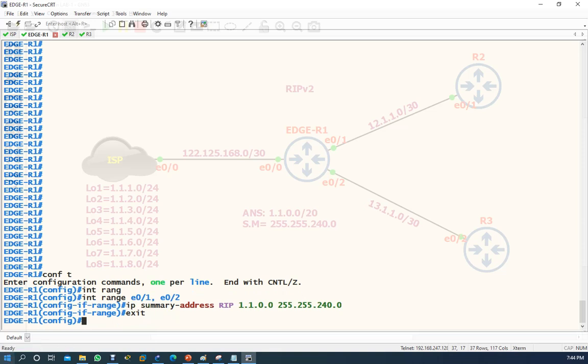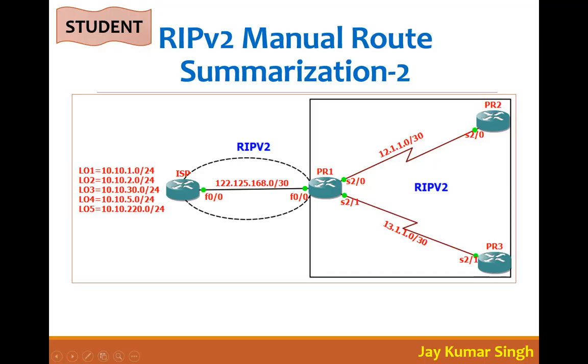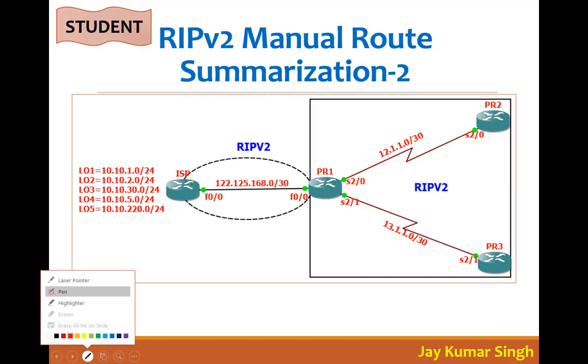Okay, like I can show you. Like this, you can run it like this also.